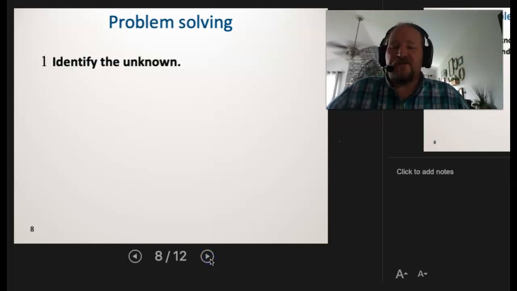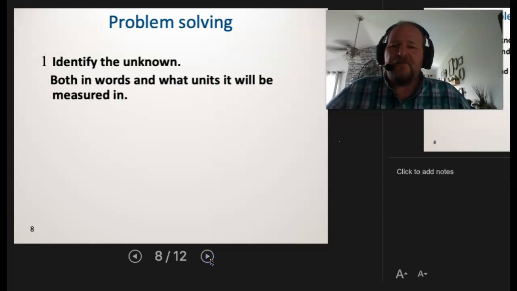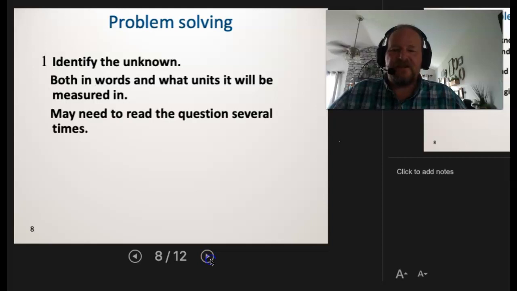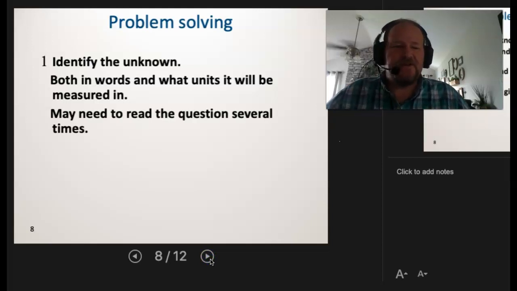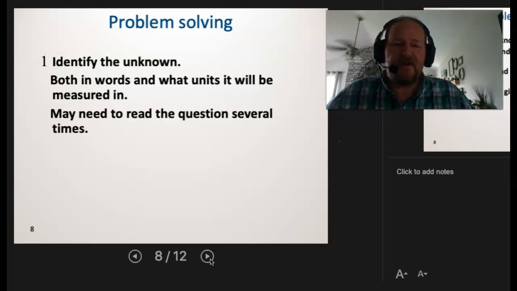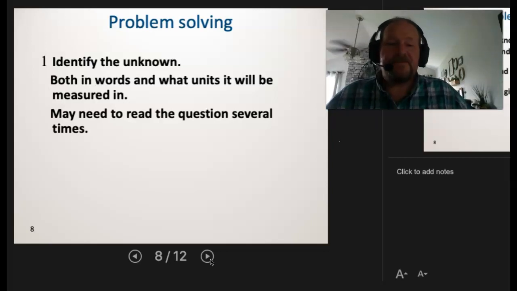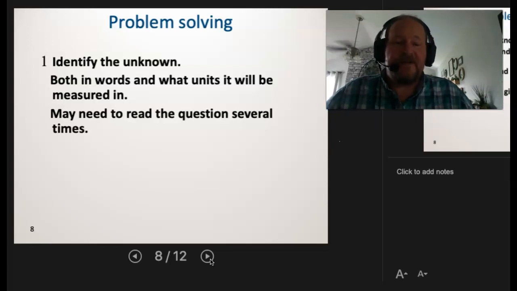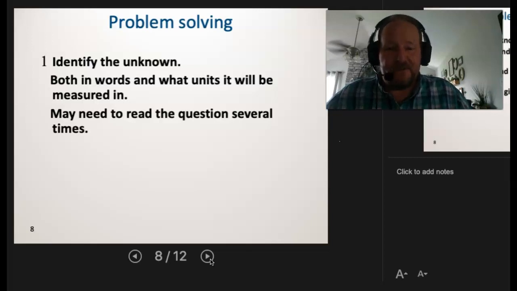The first thing you're going to do, the very first step, is identifying the unknown. And that seems like a no-brainer. Yeah, exactly. I want to know what it is I don't know. But I want you to do that both in words and in the units that you're going to measure it in. Okay? That means you may need to read that question several times. And some people just don't want to do that. That seems like work, or it hurts our feelings. We don't feel smart. I must be stupid if I have to read this thing several times. Well, I hope you don't feel that way, because that means you just called me stupid, very stupid.